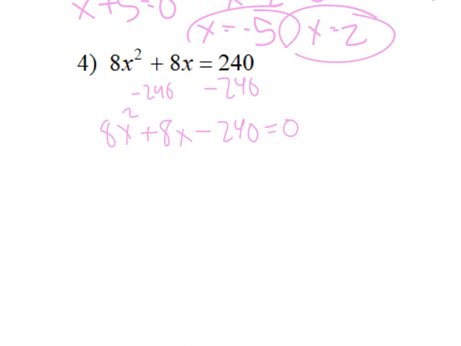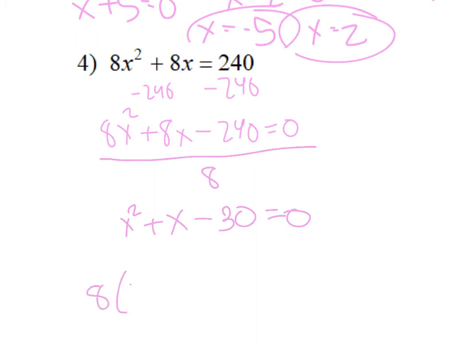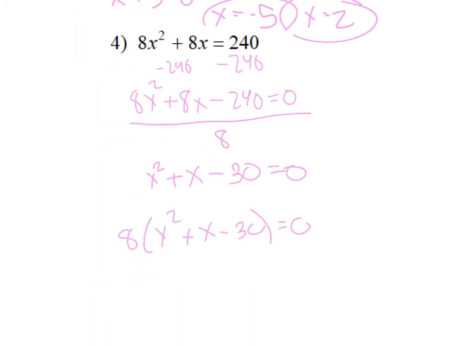So a is not 1, so we could do the AC method, but these are some crazy big numbers. So I'm going to look for a greatest common factor. In fact, 8 is a greatest common factor. So I'm going to divide the entire thing by 8, even the 0. And that way the 8 will go away because I'm doing it to both sides. If I only did it to the left side, I would have to include the 8. It would look like this. But what I'm really doing is dividing this side by 8, dividing this side by 8. So I'm just saving a step by dividing everything by 8, and then the 8 goes away.